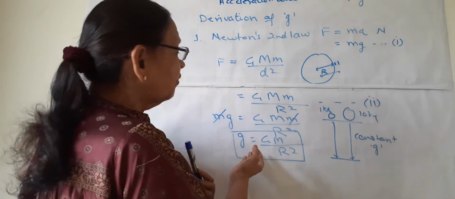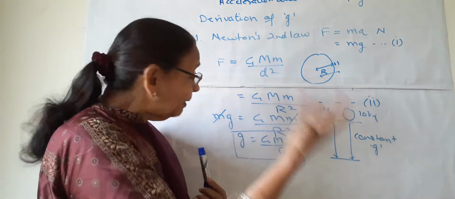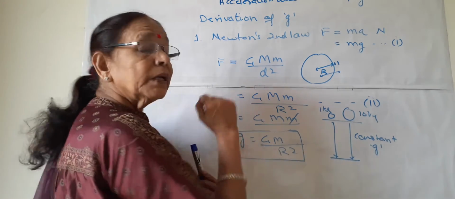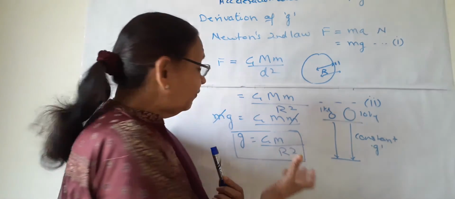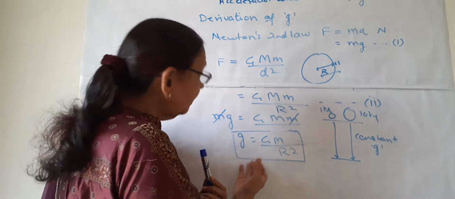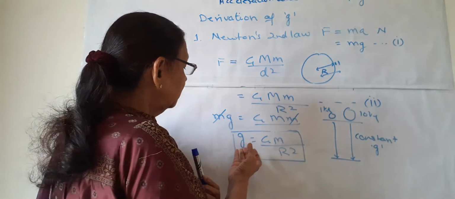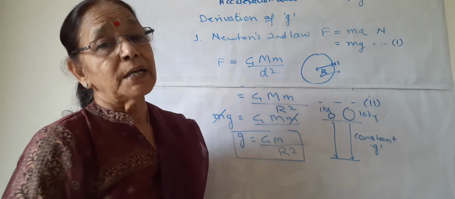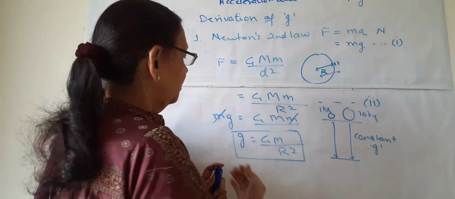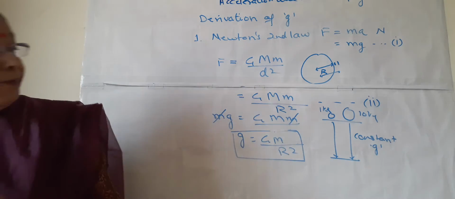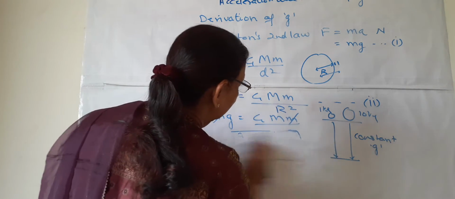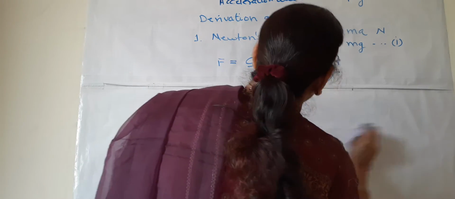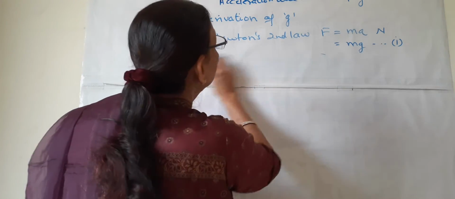And now we can see with this formula that this acceleration will be constant, because in this formula there is no place for m, the mass of the object. So this proves that free fall is true. This acceleration due to gravity is independent of the mass of the object. So in this way it is proved. Now, as I have just told, we can see how we calculate the value of this acceleration due to gravity, or small g.